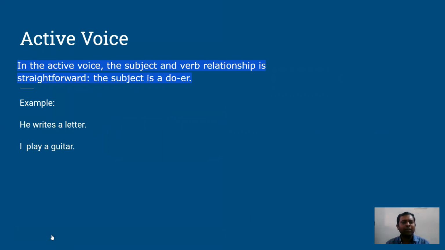Now, what is active voice? In the active voice, the subject and verb relationship is straightforward. The subject is a doer. In simpler words, we can say that a voice in which the subject is a doer, then that voice is active voice.